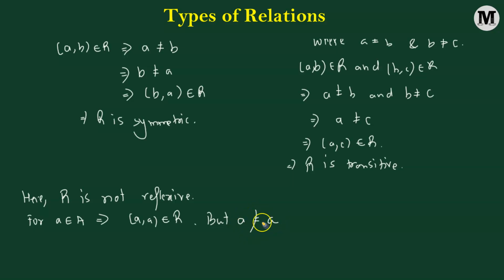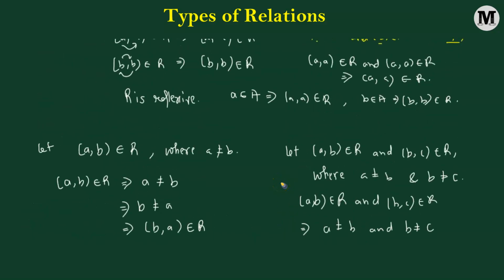So A, comma A belonging to R simply means that A is not equal to A. But how is this possible? How can an element not be equal to itself? So that's a contradiction. So this can only be possible if R is not reflexive. In other words, R is not a reflexive relation.